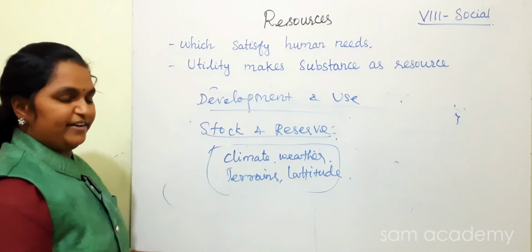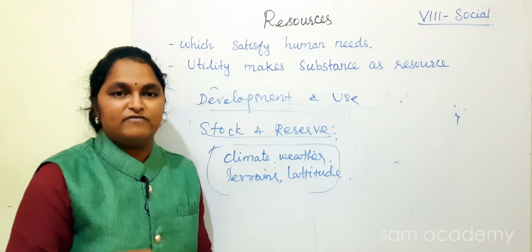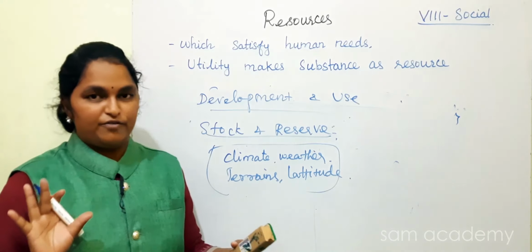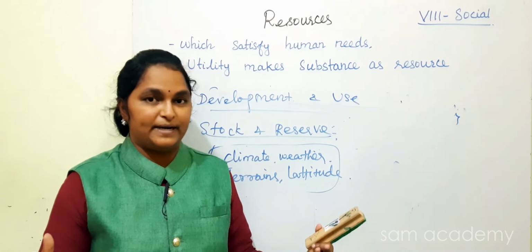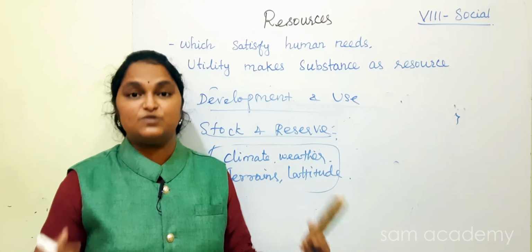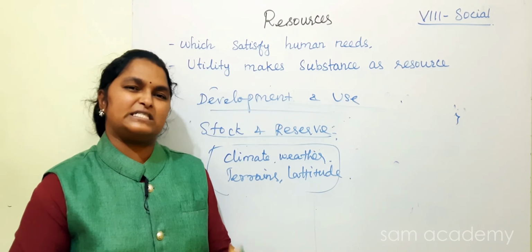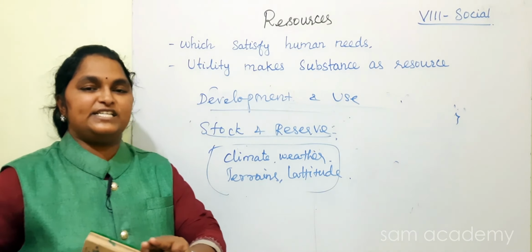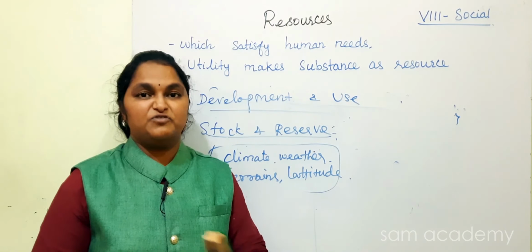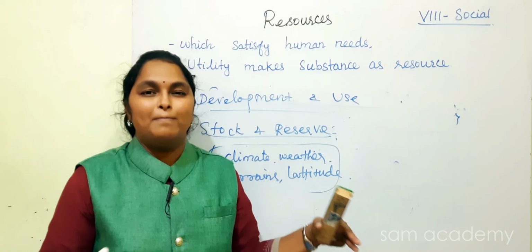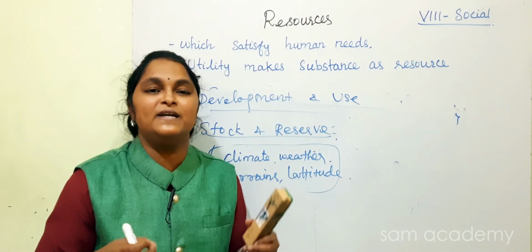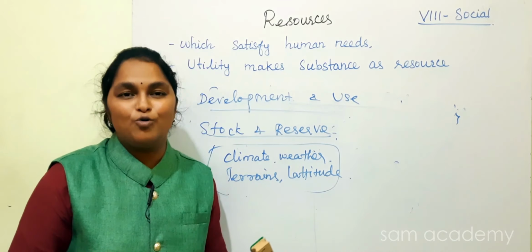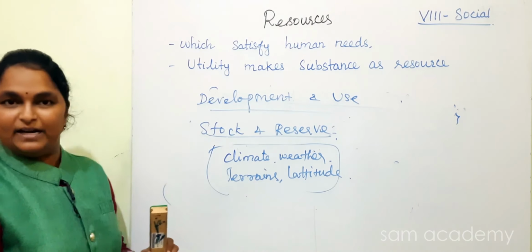Due to climate, weather, terrains, latitude level, altitude level, due to this, where the country is located. So based on the climate, the resources also vary. If you have more rainfall and good temperature, we will have more forest, more trees, more animals. If you have very little rainfall, scarcity of rainfall, we have desert only. So a good rainfall region has evergreen forest, thickly dense evergreen forest. But in a desert region, we have only thorns and bushes. There are no more trees and animals. You can understand now how the climate affects the availability of resources also.